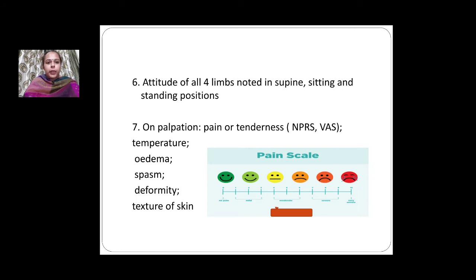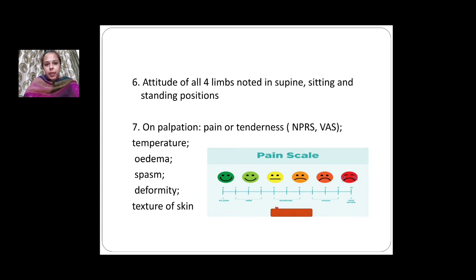For the seventh point, on palpation, it is very important. After we have observed the patient, we can now palpate the patient to determine if he's having pain or tenderness. We can note the pain and tenderness by using NPRS and VAS scales. We should know whether the pain was constant or intermittent. What are the relieving factors or aggravating factors? Is the pain improving, or stagnant, or increasing?